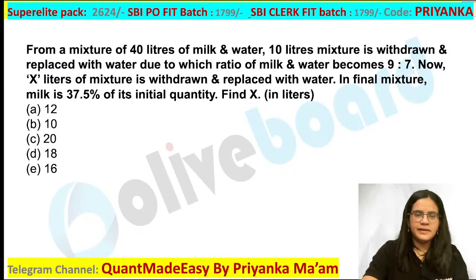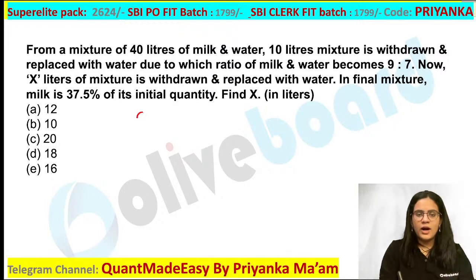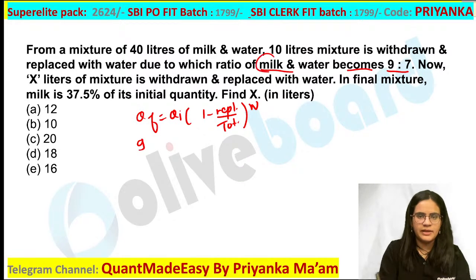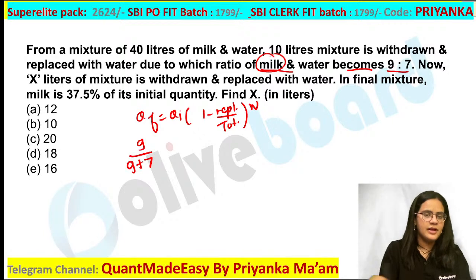For that, all of you please pay attention. There is a formula here: quantity final is equal to quantity initial times 1 minus replaced quantity upon total quantity, to the power of the number of operations. Multiple times there have been questions directly based on this formula. So what is the quantity final? Here they have given you the final ratio of milk to water as 9 is to 7. So the final ratio of milk is going to be equal to 9 upon 9 plus 7, which is 9 by 16.